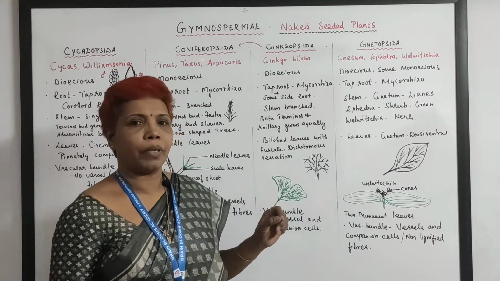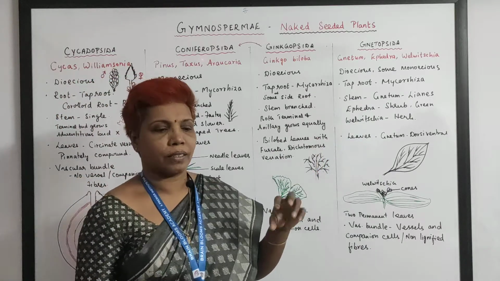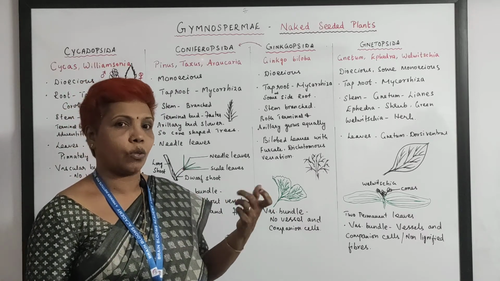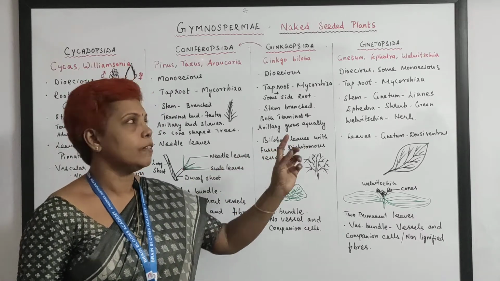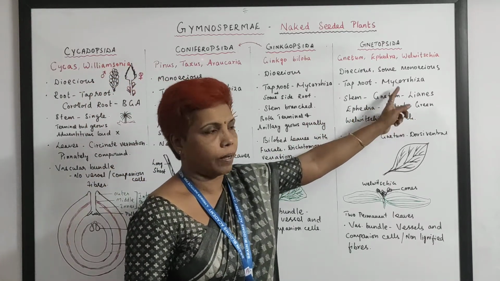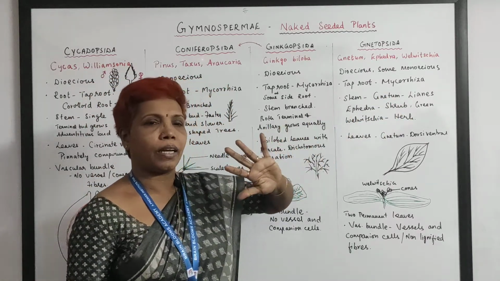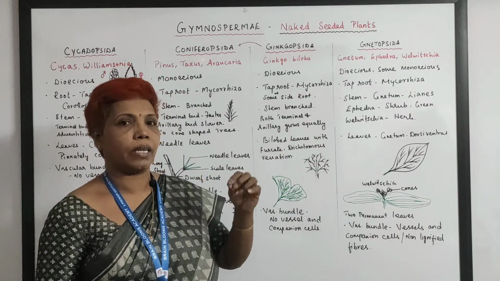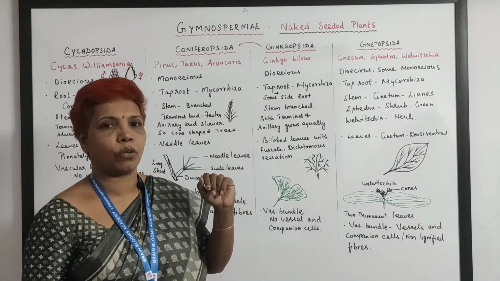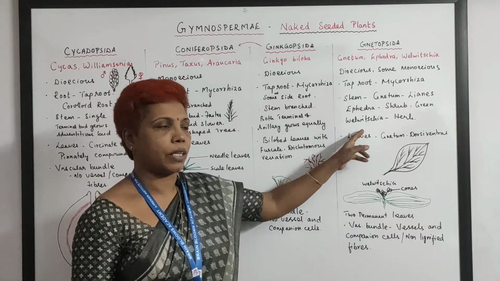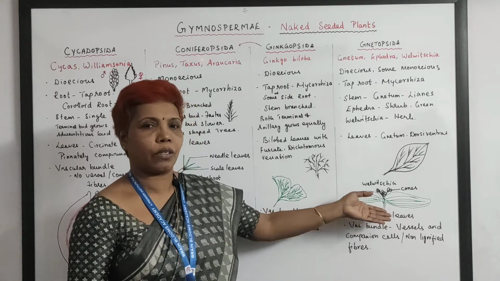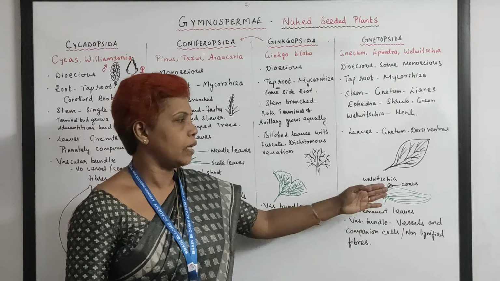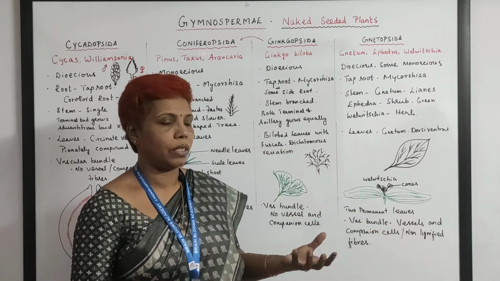Here, the stem in Gnetum is a climber, but it has secondary growth and then it turns into a woody climber. So they are called lianas technically. And the Ephedra stem is green because the leaves are completely reduced here. The stem performs even photosynthesis there. And Welwitschia, the stem is kind of underground. It is just present along with the ground, and you can say it is a herb. There is no stem that can be seen outside.